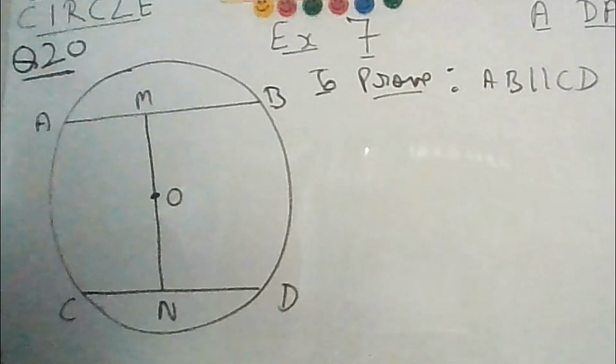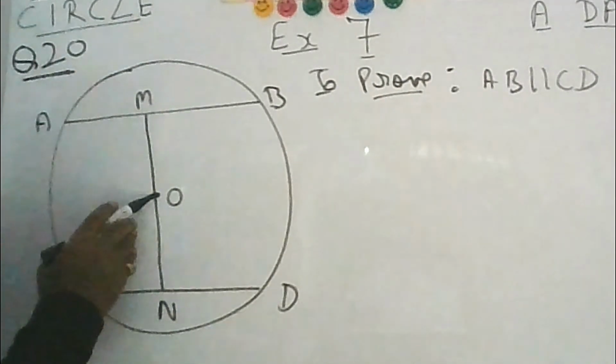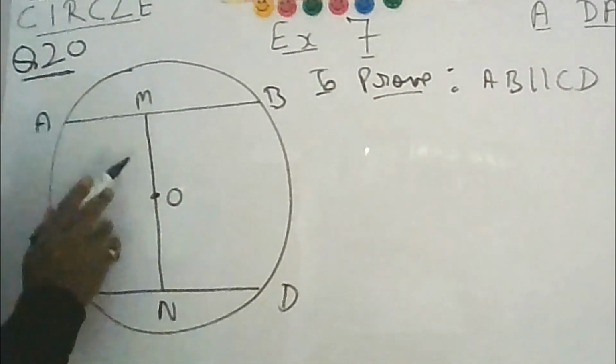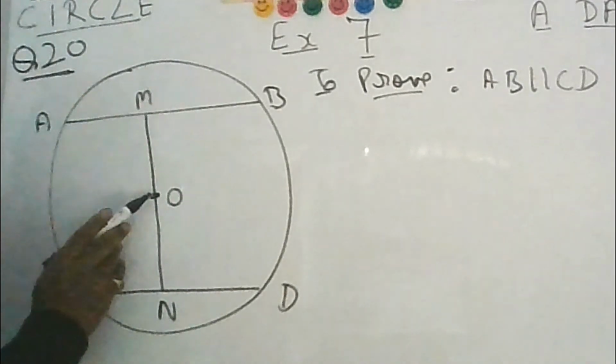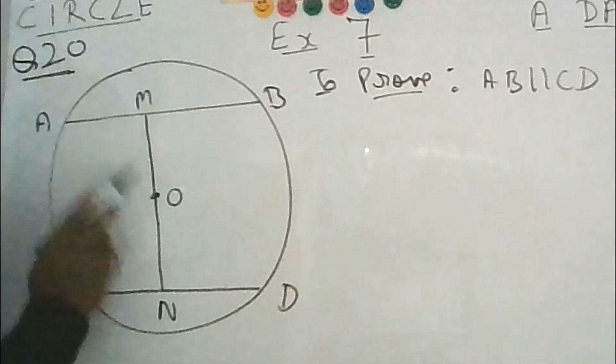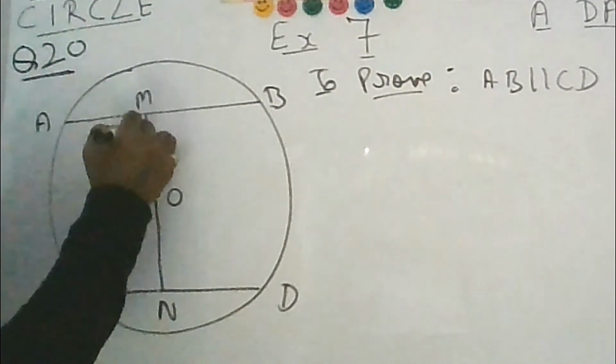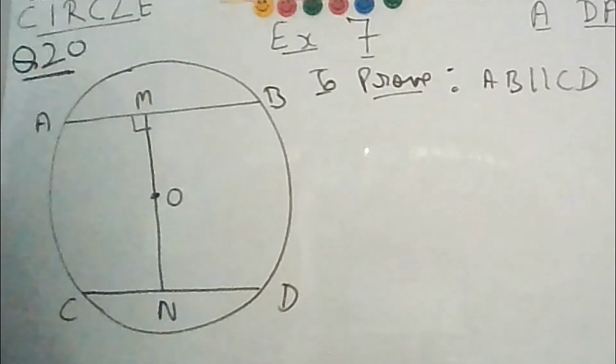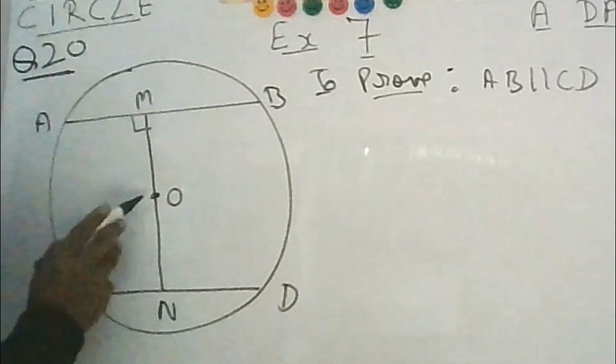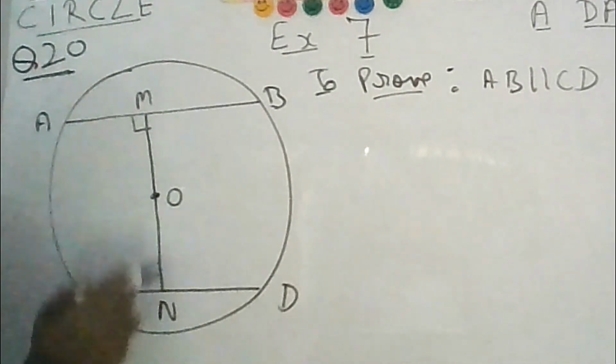The information given in the question will give you hints on how to solve it, because they want you to make use of the theorem that if you join the center with the midpoint using a line segment, then it will be perpendicular. So this angle will be 90 degrees.